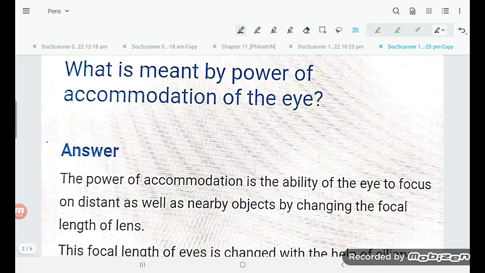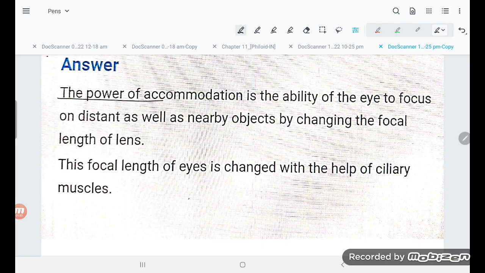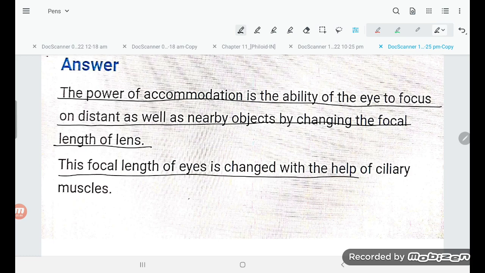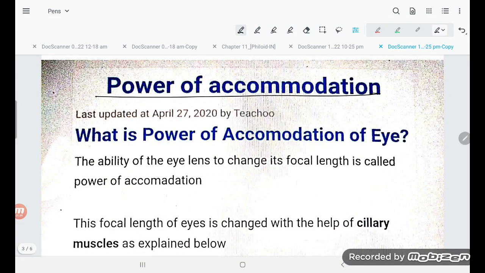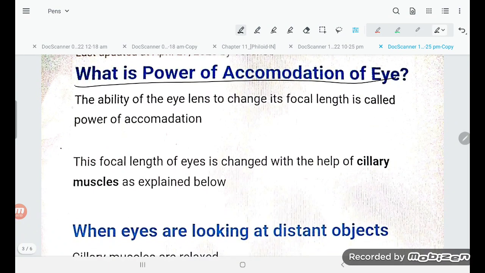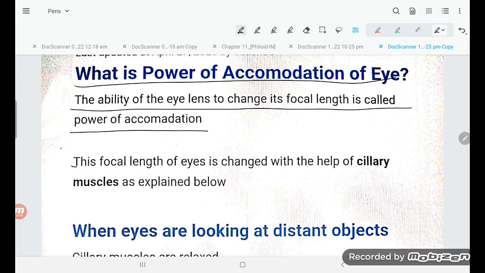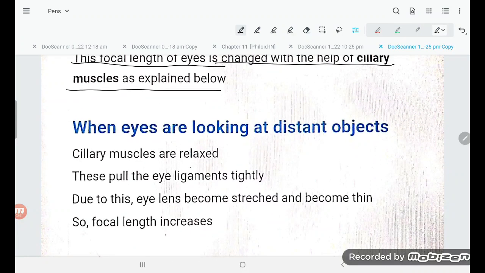Now, see, students, what is meant by the power of accommodation of eyes. The power of accommodation is the ability of the eye to focus on distant as well as nearby objects by changing the focal length of the lens. This focal length of the eye is changed with the help of the ciliary muscles. What is the power of accommodation of eyes? The ability of the eye lens to change its focal length is called the power of accommodation. This focal length of the eye is changed with the help of ciliary muscles as explained below.